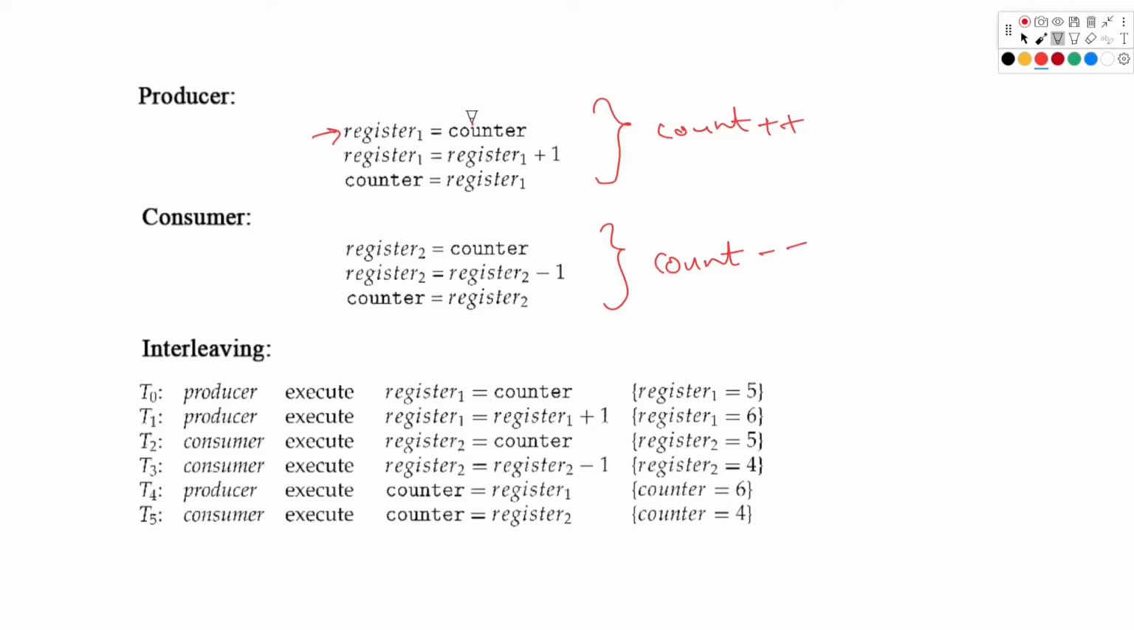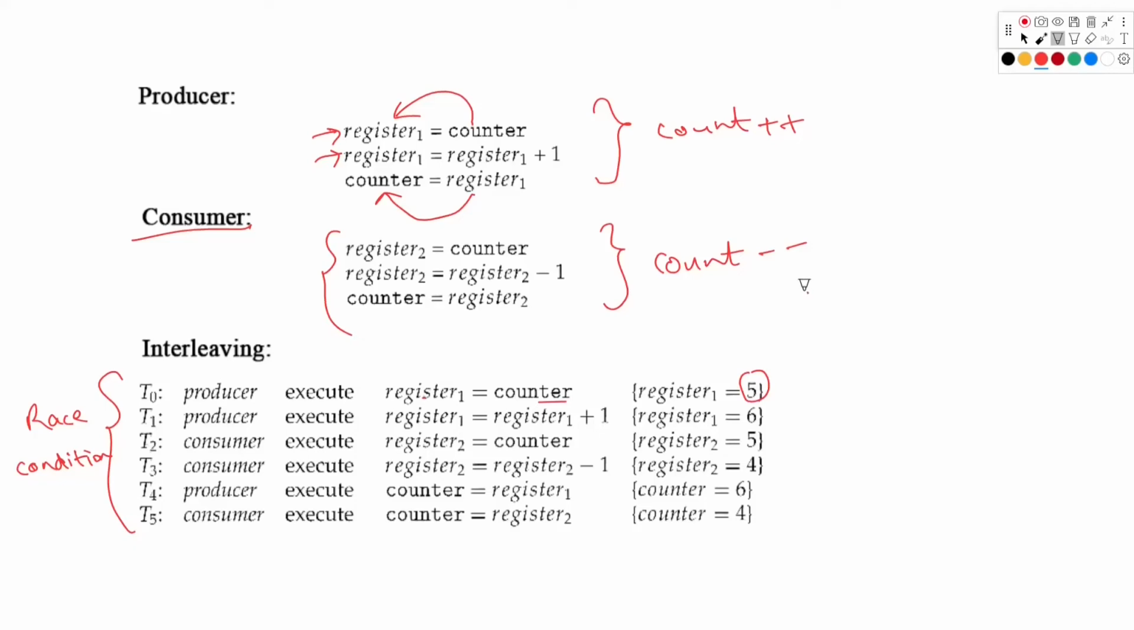Like here we are storing the counter value into register 1, then increasing the value of the register, and then moving the register 1 value into the counter. Similarly we are doing it in the consumer function. Now let's look at this part. This part will explain the race condition. Initially the producer is executing some code: register 1 is equal to the counter, and the value of counter initially is 5.